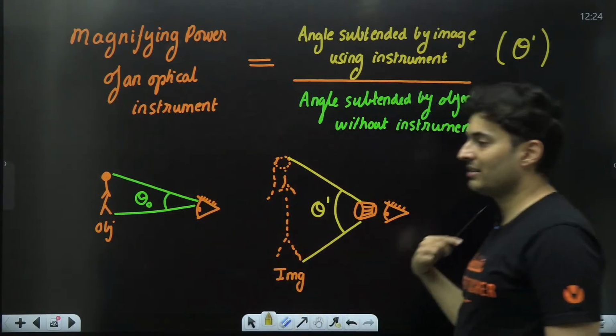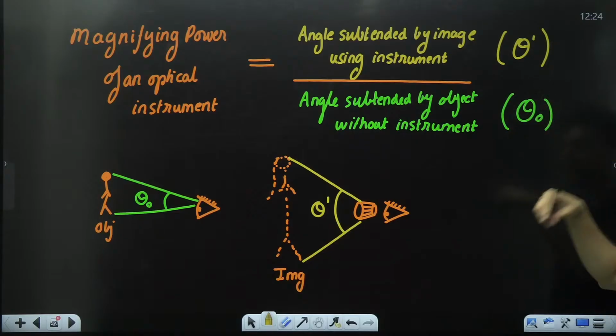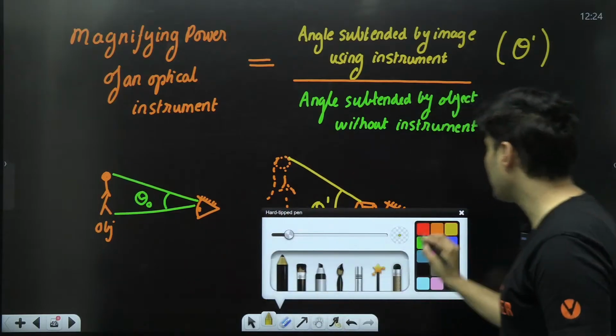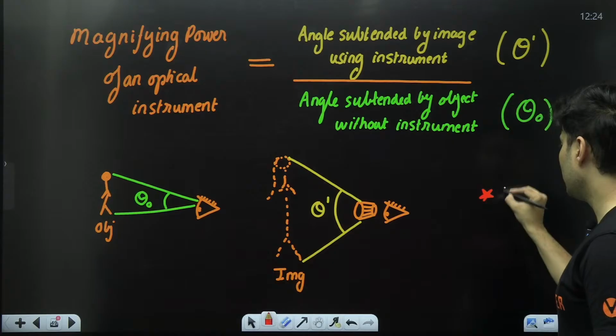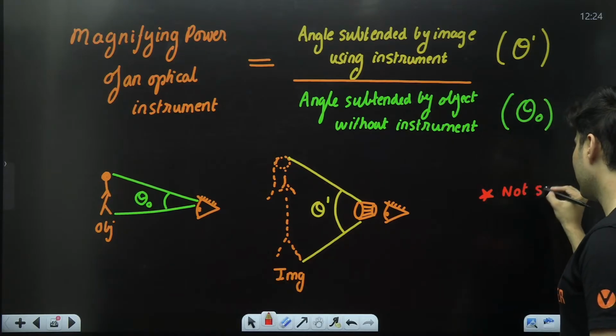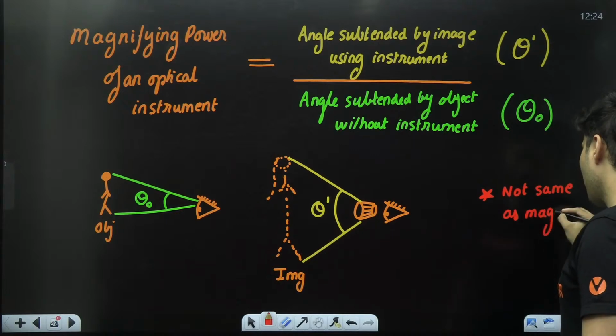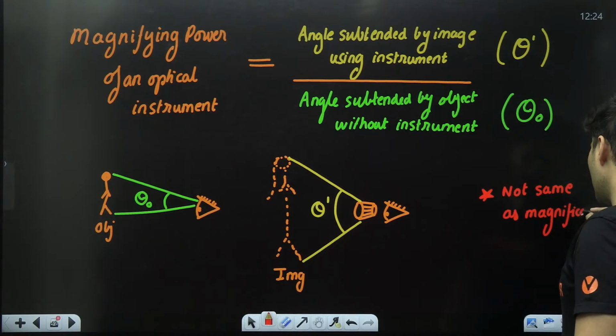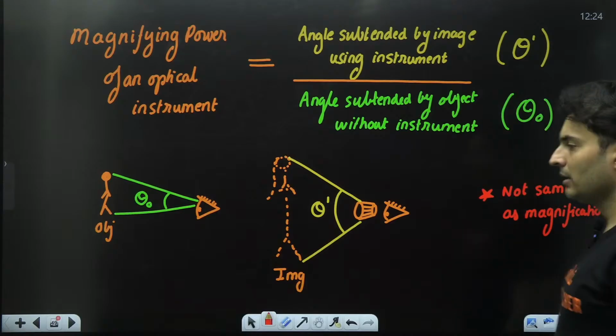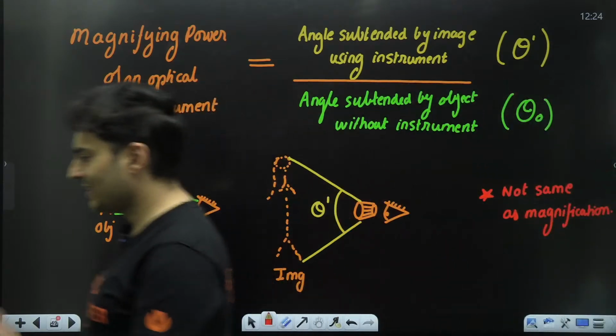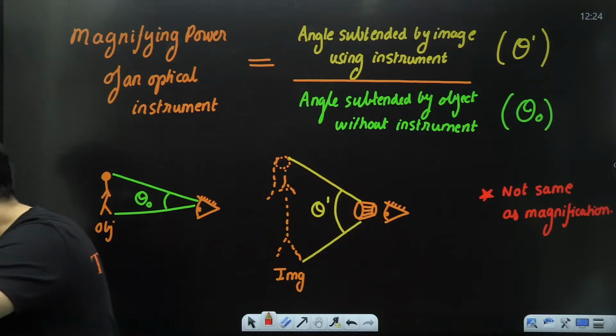It's a ratio, it's unitless, dimensionless. It is not the same as magnification. Note, it is not the same as magnification. Is this clear? Is this absolutely clear? What is the meaning of magnifying power?